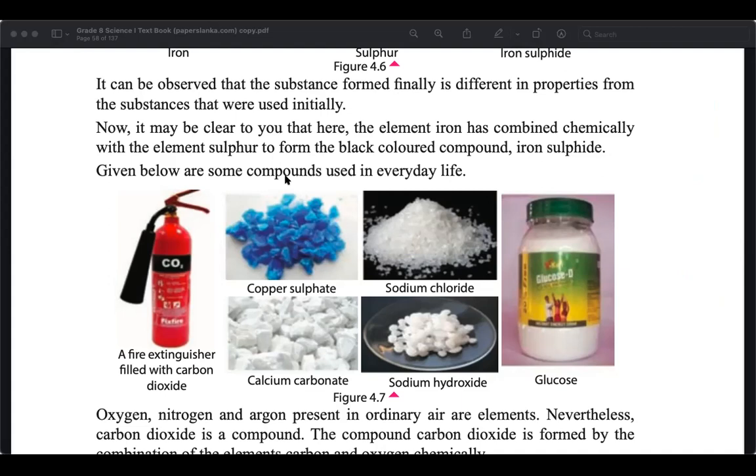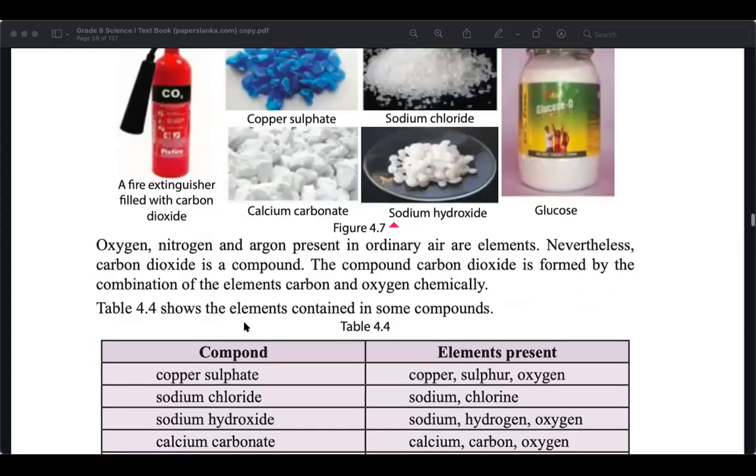No, sir, clear. Okay, Tisani, what about you? Any doubts? Clear. Okay.